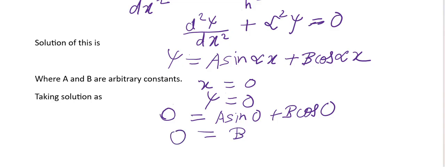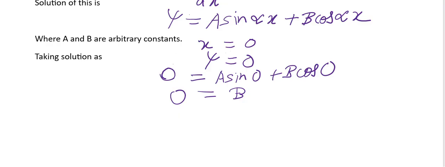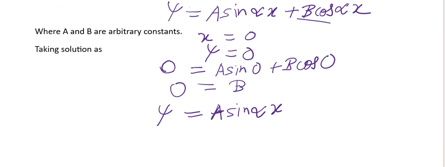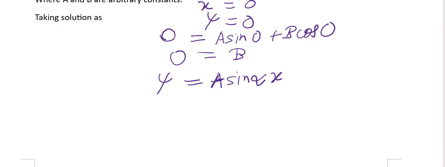So in this equation, we can omit this term, psi is equal to only A sine alpha x, as B is 0. This is our equation for the particle in a one-dimensional box.